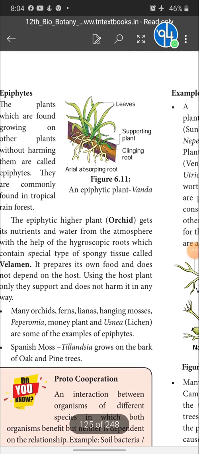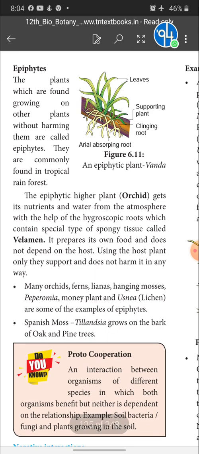The epiphytic higher plant gets its nutrient and water from the atmosphere with the help of hygroscopic roots, which contain a special type of spongy tissue called velamen tissue. See, the epiphytic higher plant gets its nutrient and water from the atmosphere. Actually, it is a plant which lives on another plant. Okay, right. It is called an epiphyte. When it lives on another plant, it will not cause any harm to the host body, right?